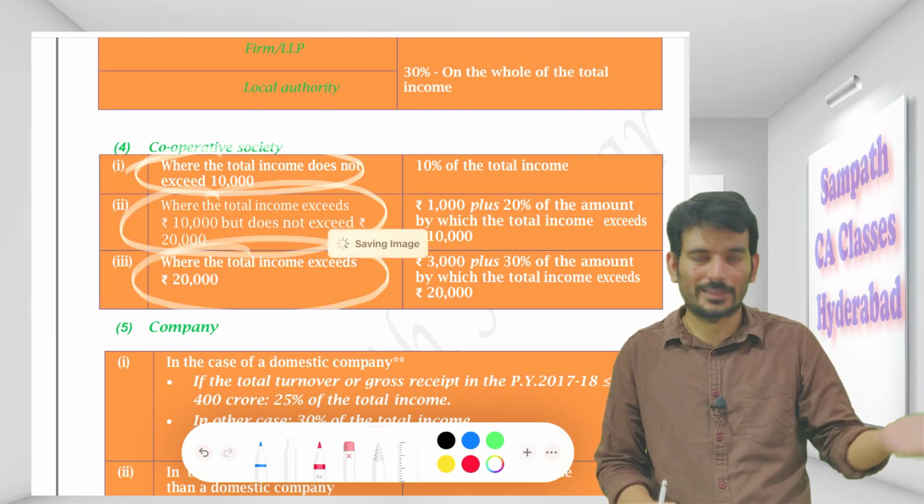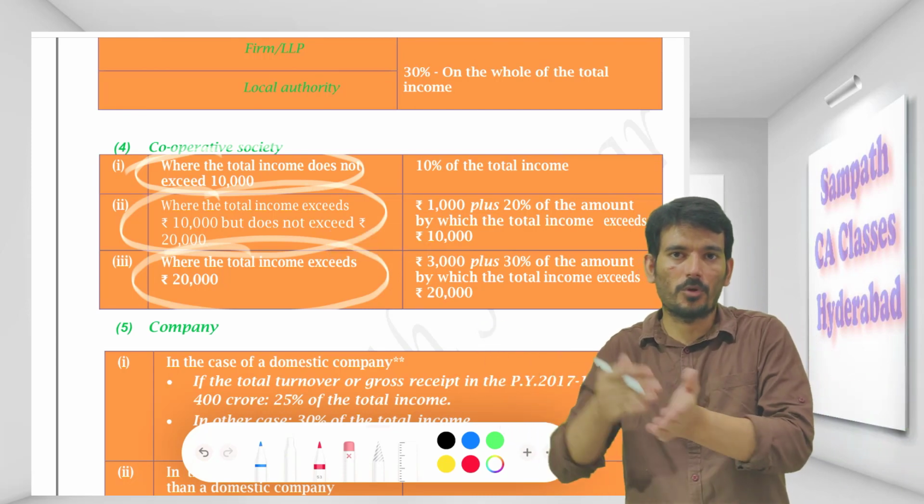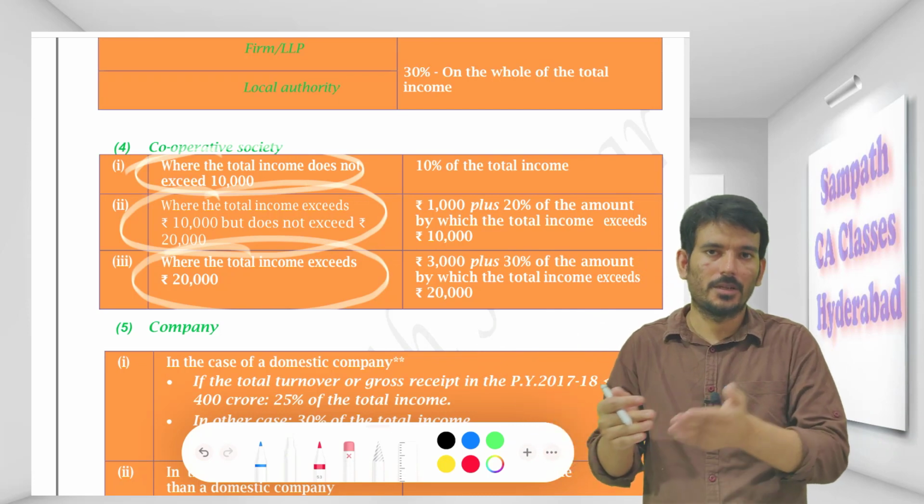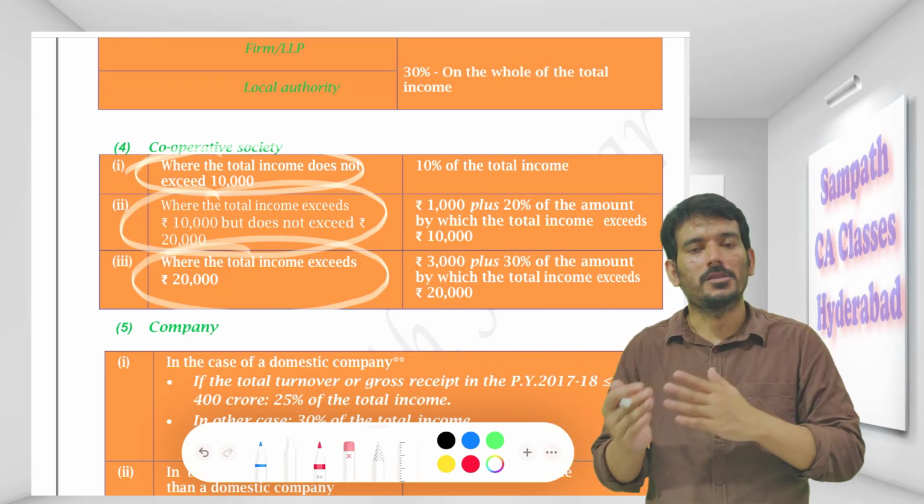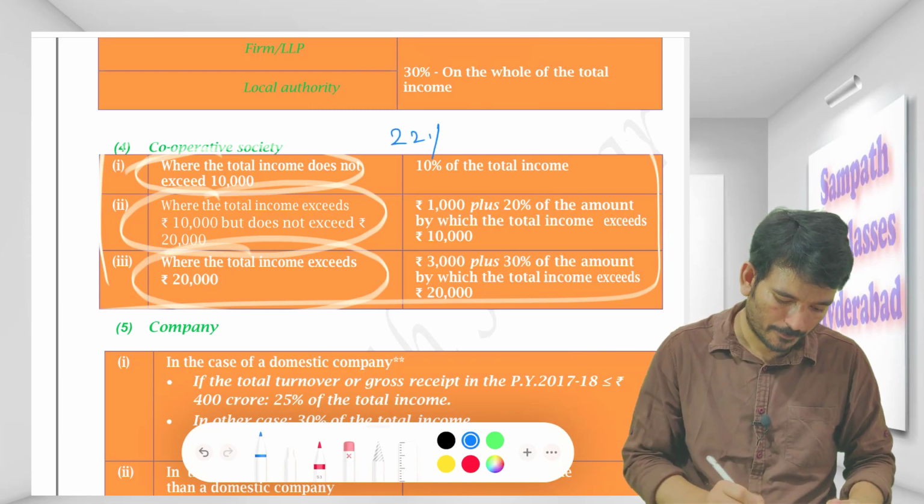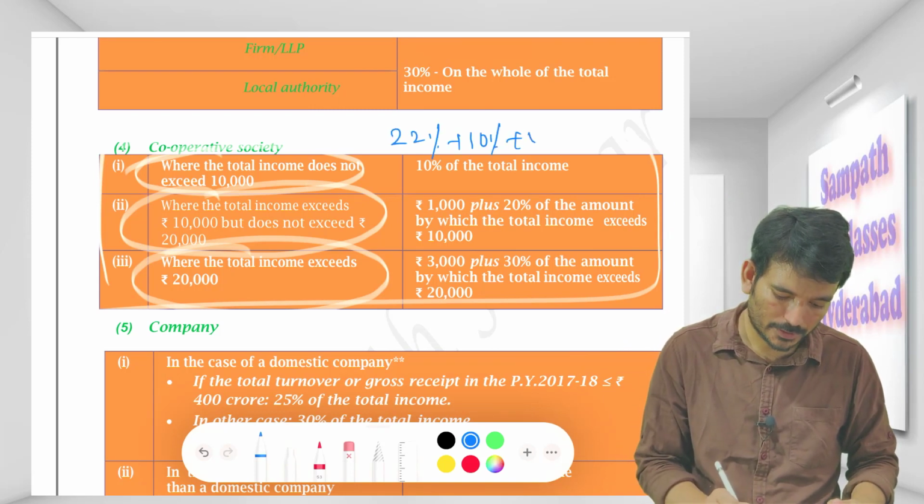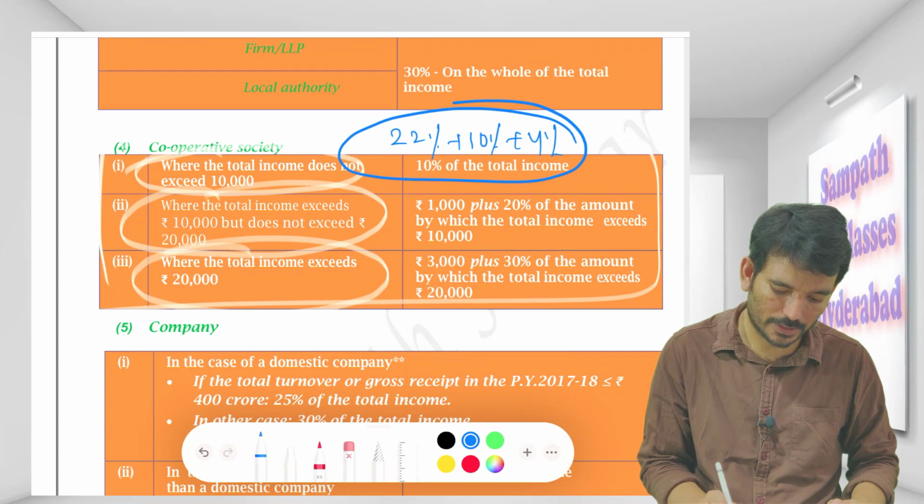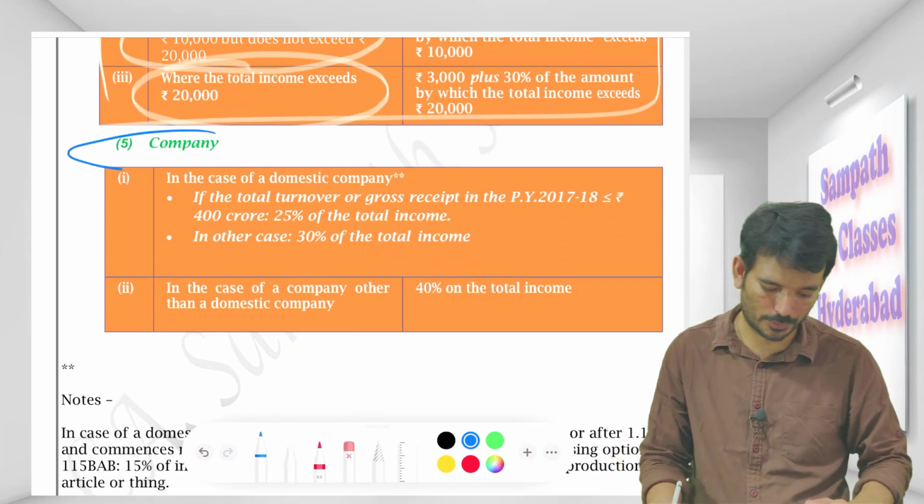Okay, so up to 10,000 it is 10%, now whatever is above 10,000 will be 20%, and for the third category 30%. But they have an option to go with the 22% plus 10% plus 4%. They have that possibility also, they can exercise that option also.